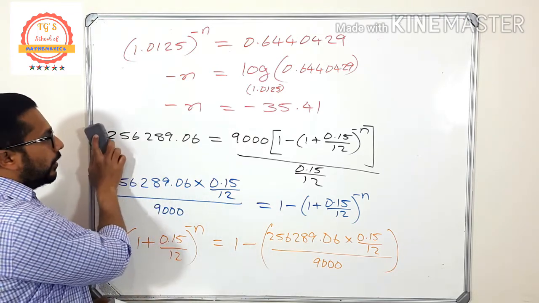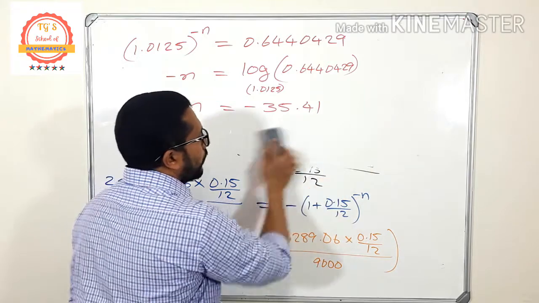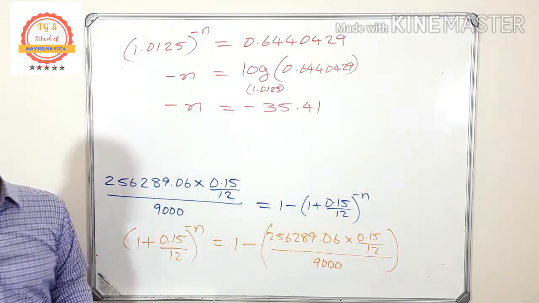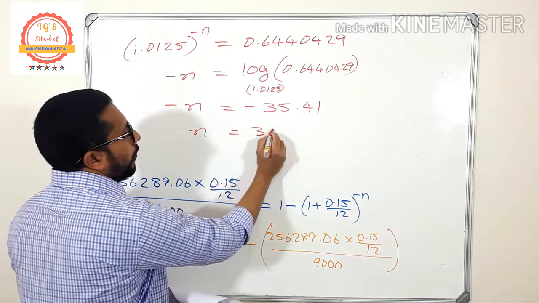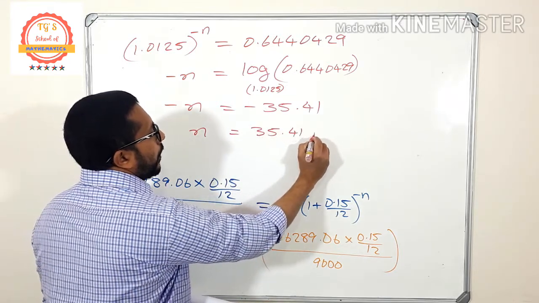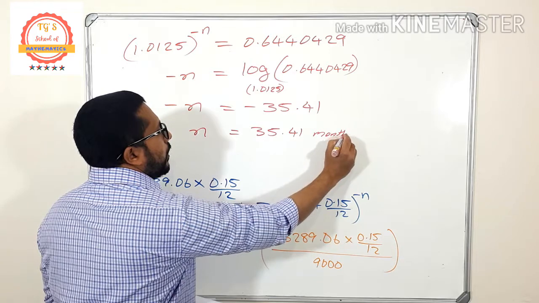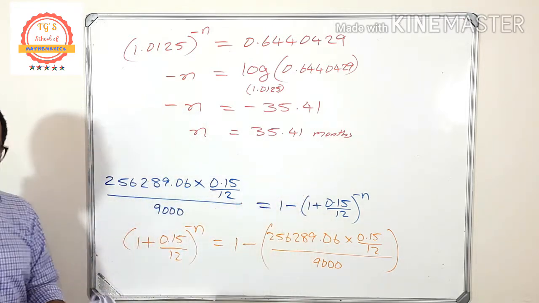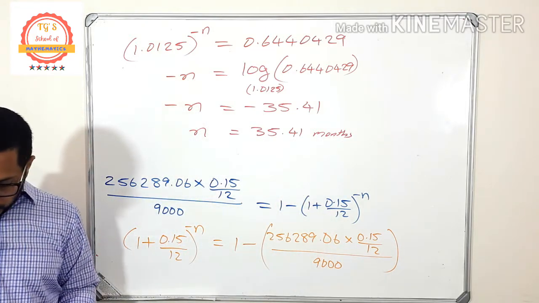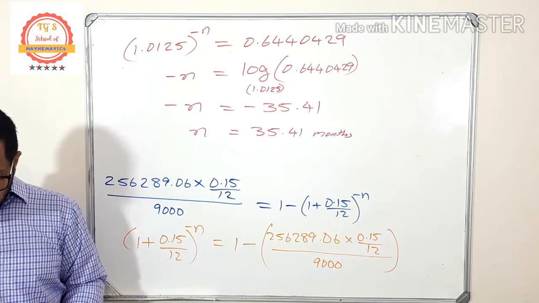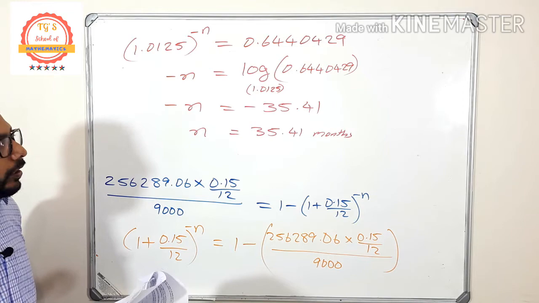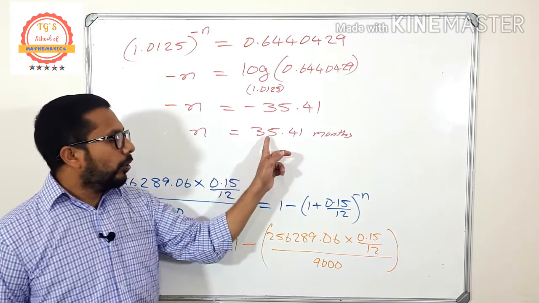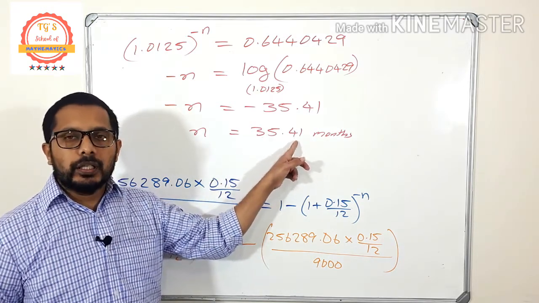It's positive 35.41. Okay, so it means that the value of n is equal to 35.41 months. So here you have to understand one thing. What is the question once more? How many months sooner will he repay the loan? So 35.41 months it will take.